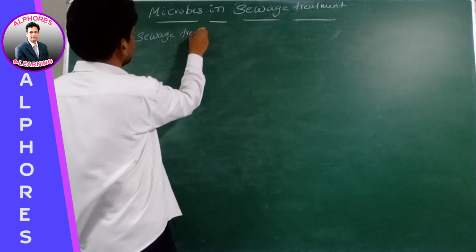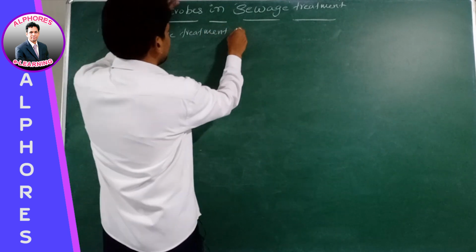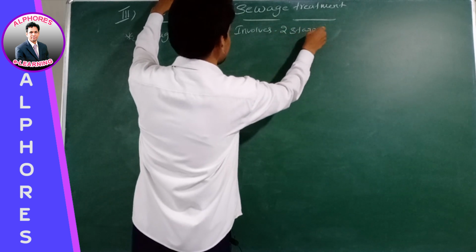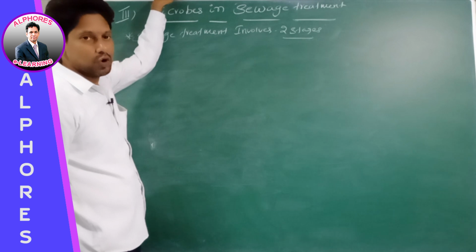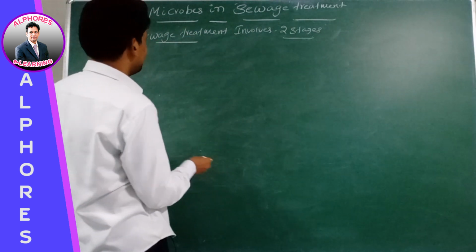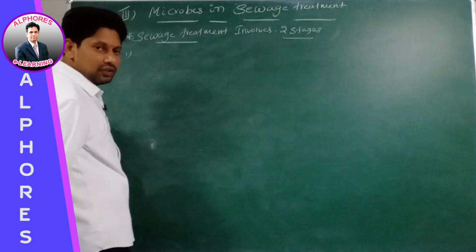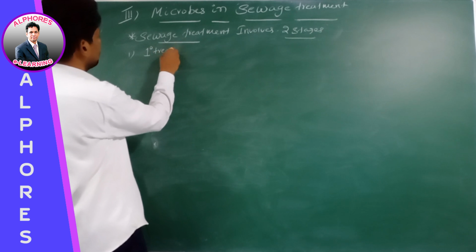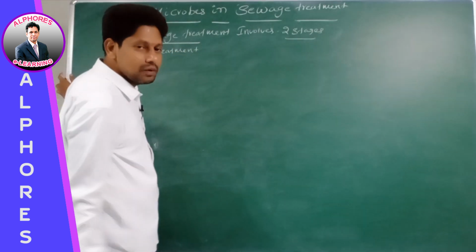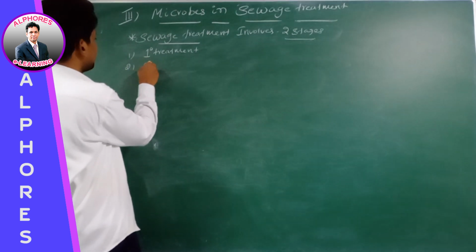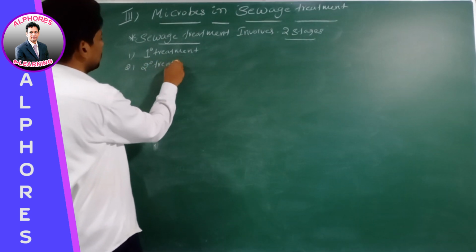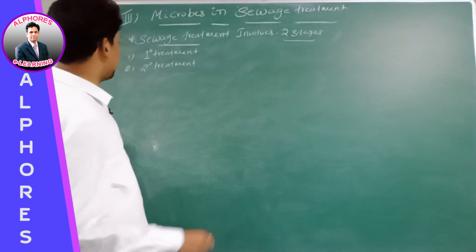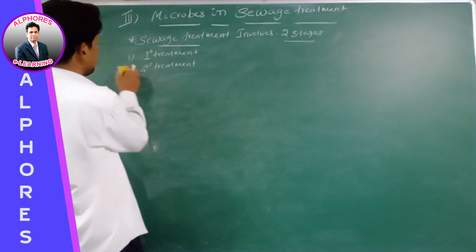Sewage treatment involves 2 stages. Sewage treatment involves how many stages? 2 stages. What are they? Number 1, first one is primary treatment. What is the first one? Primary treatment. Number 2, secondary treatment. What is the second one? Secondary treatment. Go for the first one. What is it? Primary treatment.